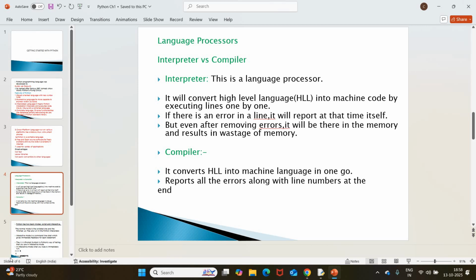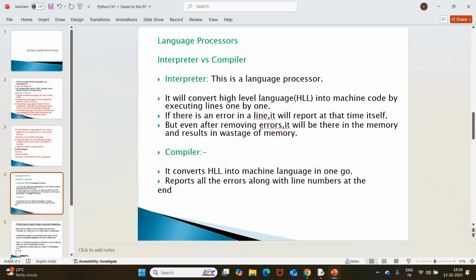But in the case of a compiler, it performs the same function of converting high-level language into machine code, but it will execute the entire code in a single go. The interpreter executes programs line by line, but the compiler executes the entire program in a single pass. And in a compiler, the errors are reported after executing the entire code, with the line number. But memory wastage is very low.